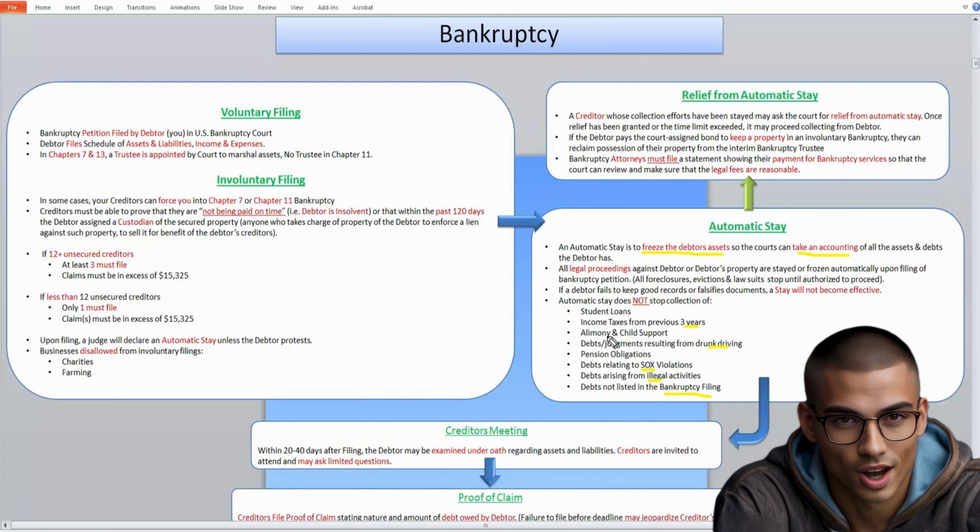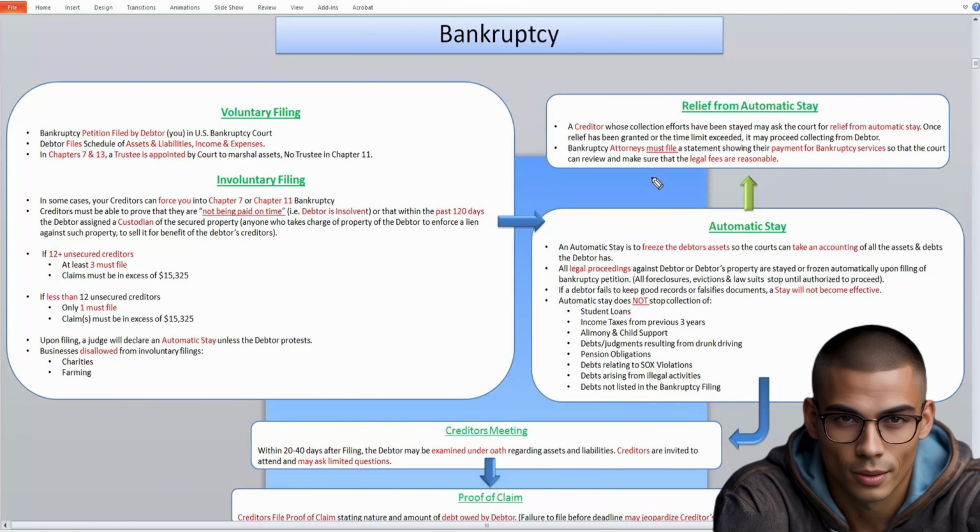So the important ones are the alimony and the child support, the income taxes, and pension obligations and student loans. So make sure you remember a couple of these. The stay does not automatically stop all collections. There's a few exceptions that you need to remember here.